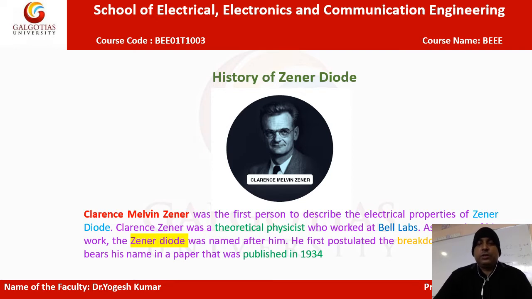Clarence Zener was a theoretical physicist, that is, a physicist who worked at Bell Lab. The Zener diode is named after him. He first pursued the breakdown voltage that bears his name in a paper that was published in 1934.